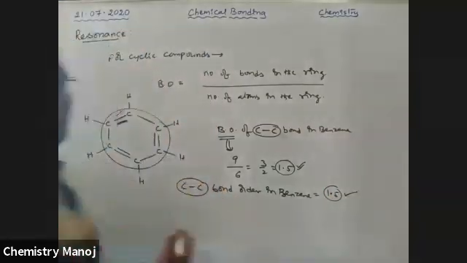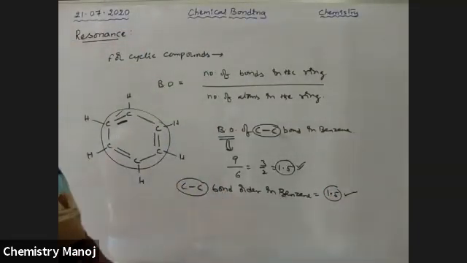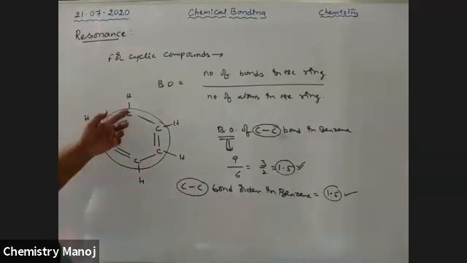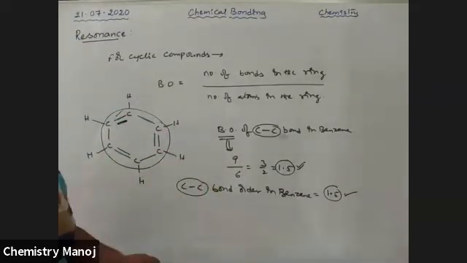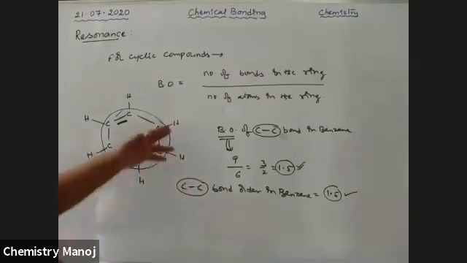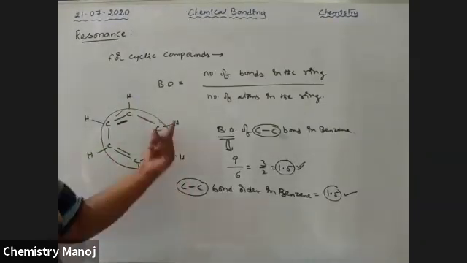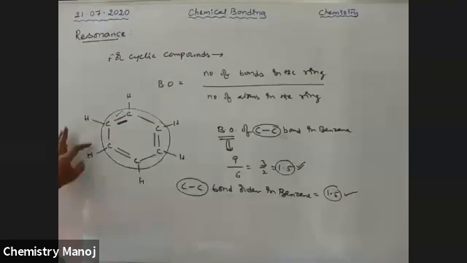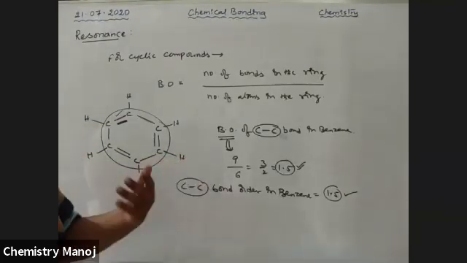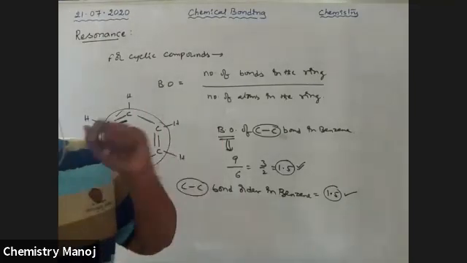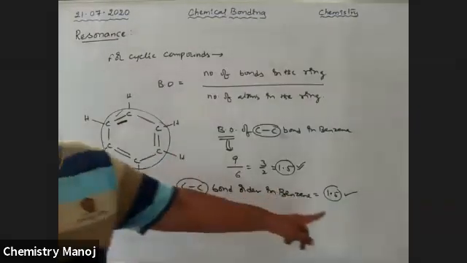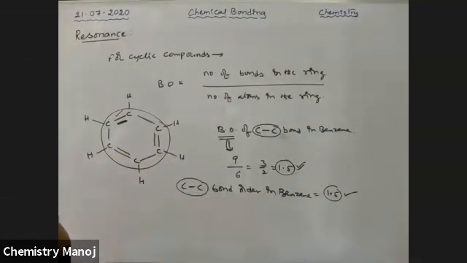It is very, very important. How to calculate? For C-H it is always 1, no changes. It is non-cyclic, so there is no resonance on that carbon-hydrogen side. Everywhere carbon is connected with only one bond with hydrogen. That way, everywhere the C-H bond order is 1, but the C-C bond order is 1.5.